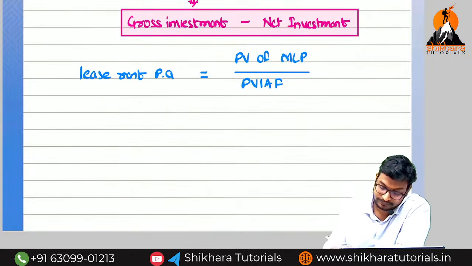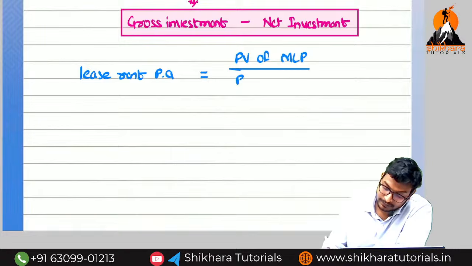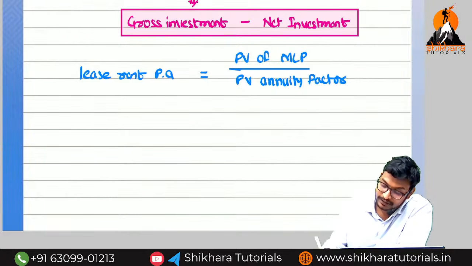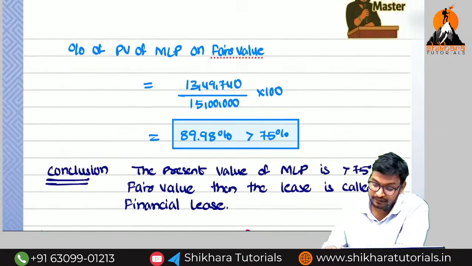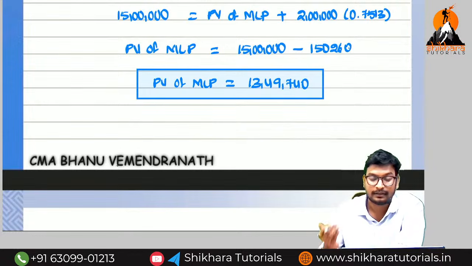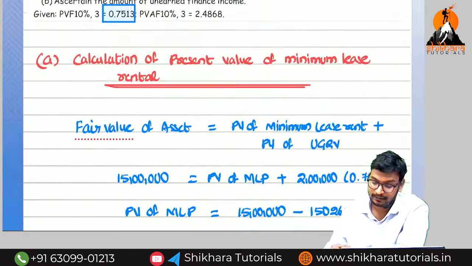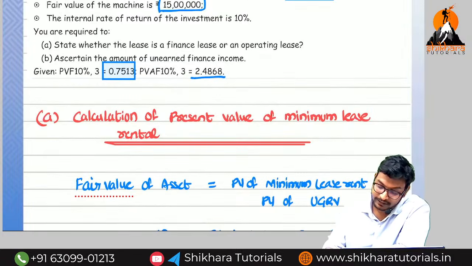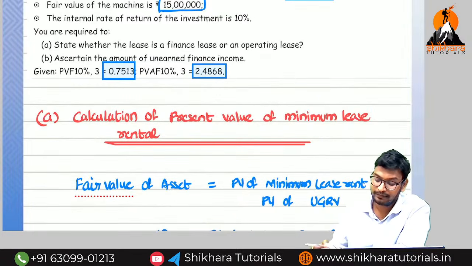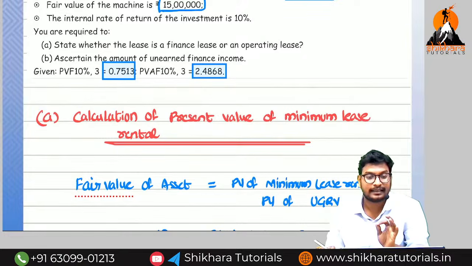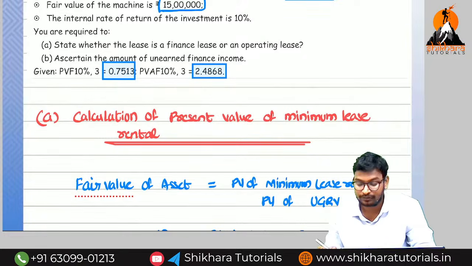Are they given in the question or not? They have given the present value annuity factor. What is the meaning of annuity? If you add all the present value factors, we get the annuity factor. That's all. So what is the annuity factor they have given in the question? 2.4868. No need to calculate. They will give all the things in the question.